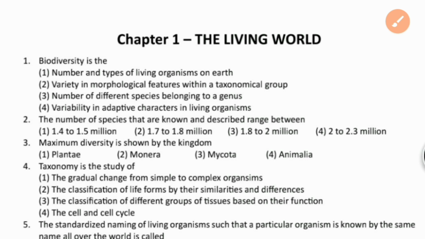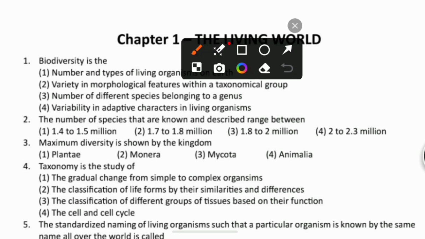Biodiversity is the number and types of living organisms on earth, or variety in morphological features within a taxonomical group, number of different species belonging to a genus, and the fourth option is variability in adaptive characters in living organisms. So for this question, biodiversity, what does it mean? The number and types of living organisms on the earth. So for the first question, the first option is the right answer.